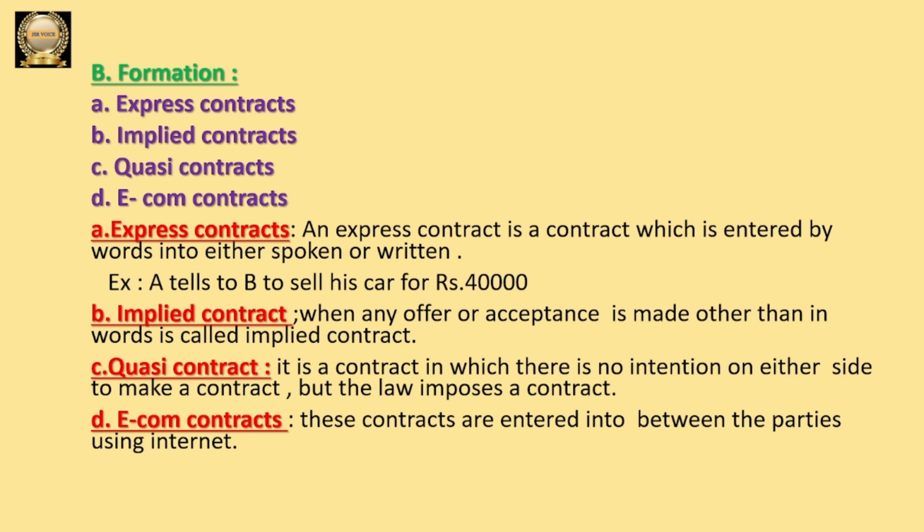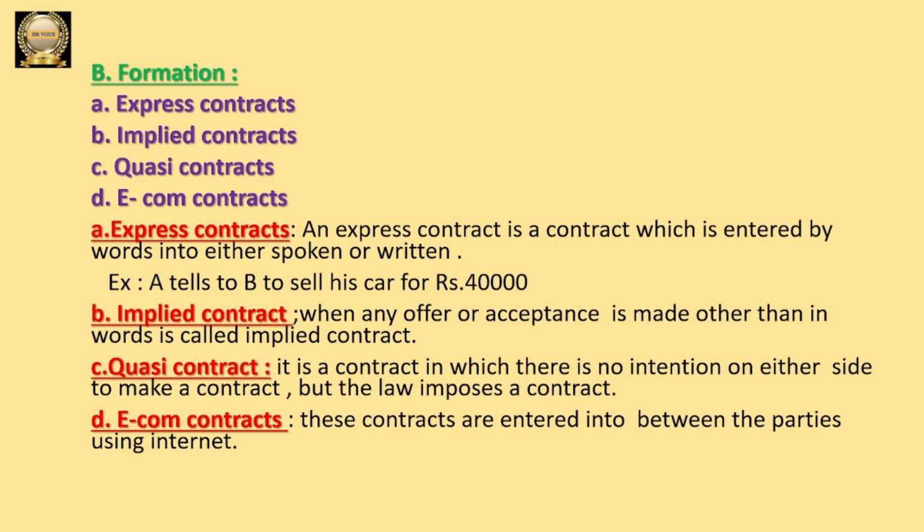If they are speaking and making the contract, that is also known as an express contract. If they are writing an agreement among themselves, that is also known as an express contract. Why are we calling it an express contract? Because both the parties are expressing their agreement, terms and conditions.